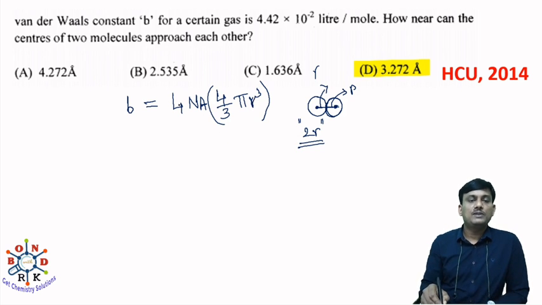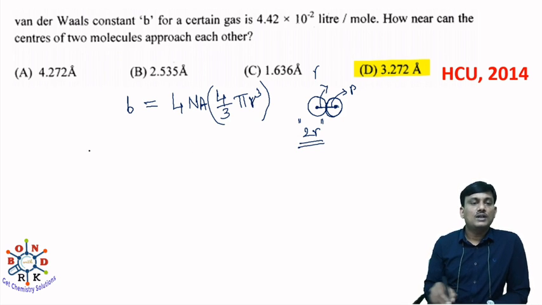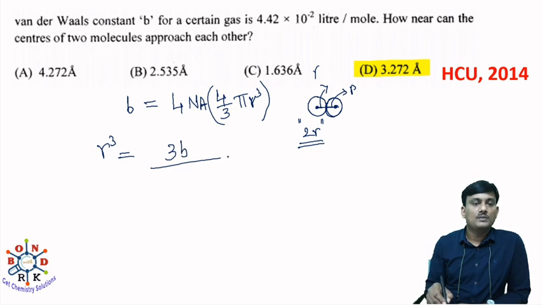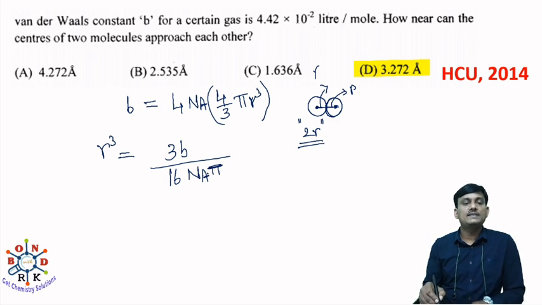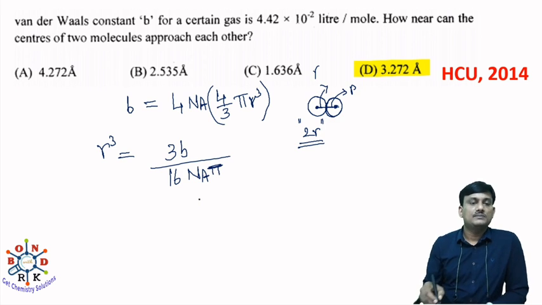You have to multiply with 4 Na, where Na is the Avogadro number. Then what is r cube? r cube is equal to 3B by 4 into 4, 16, 16 Na pi. So 3B by 16 Na pi.